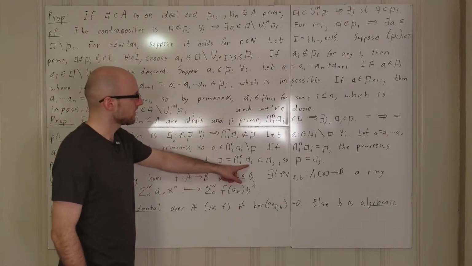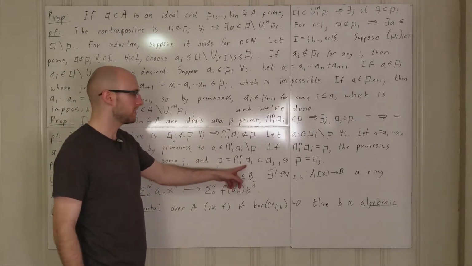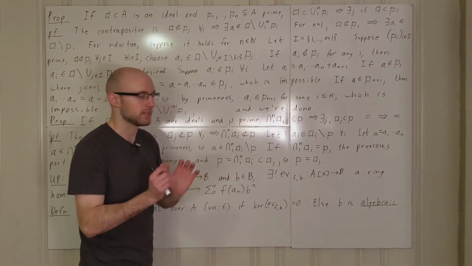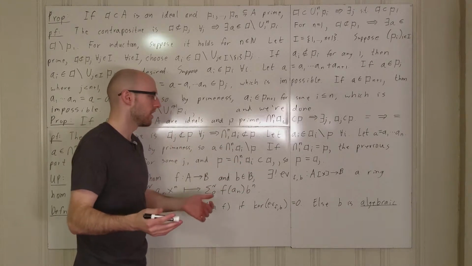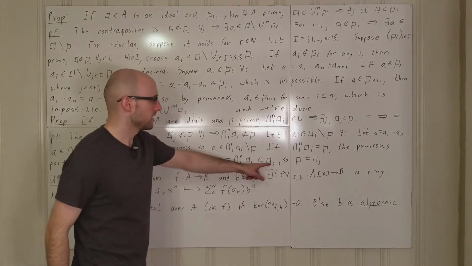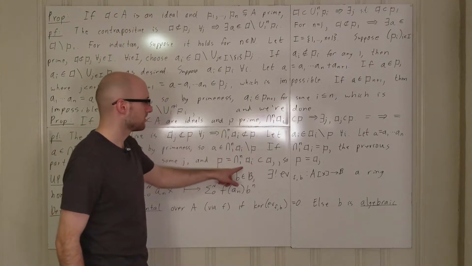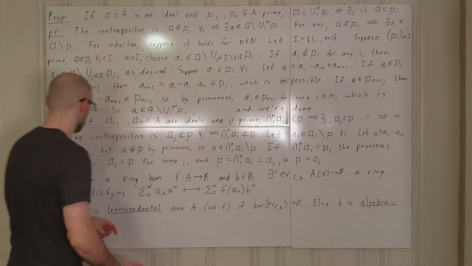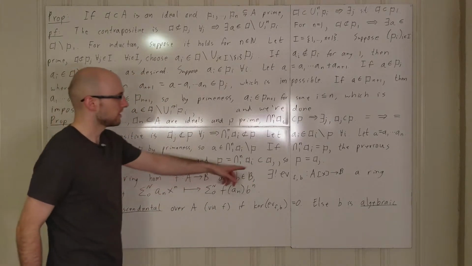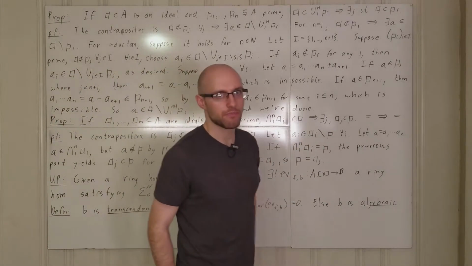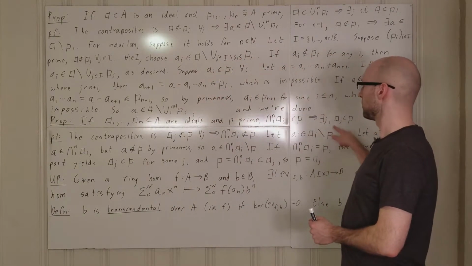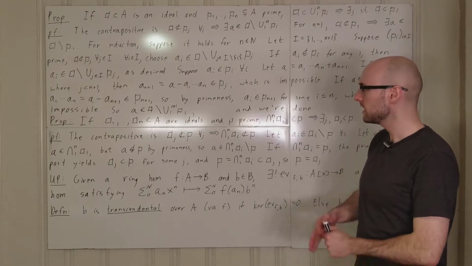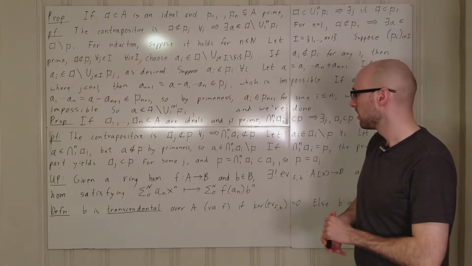But then for the reverse inclusion, P is equal to this intersection, and certainly this intersection is going to be contained in every single particular A_i for i between 1 and n. And so choosing that index to be j, we get that this intersection is contained in A_j. So A_j is contained in P, P is contained in A_j, so P is equal to A_j. So that proves that equality here implies equality here. All right, and that's the second proposition.